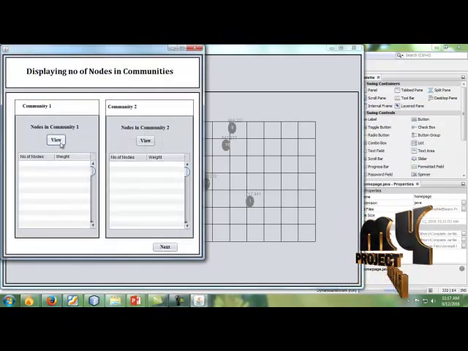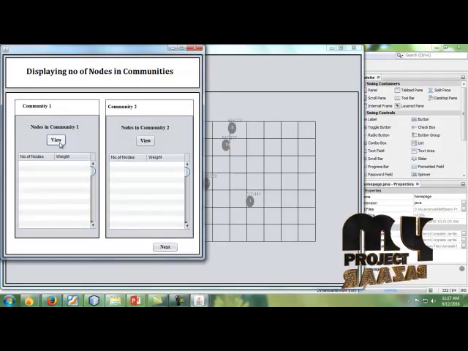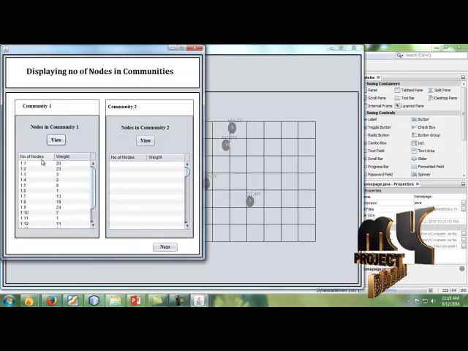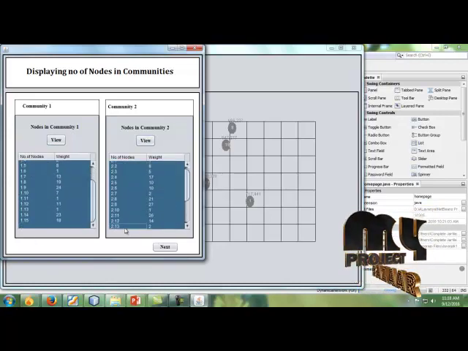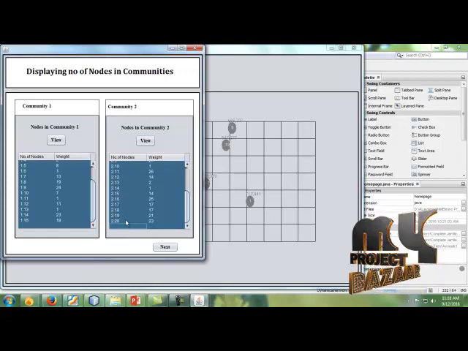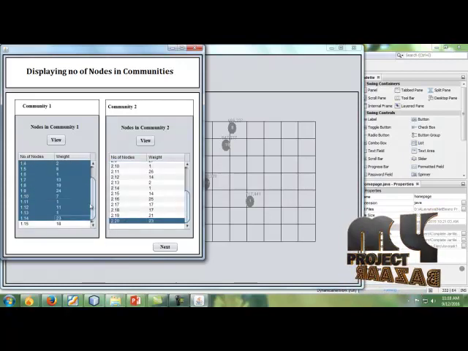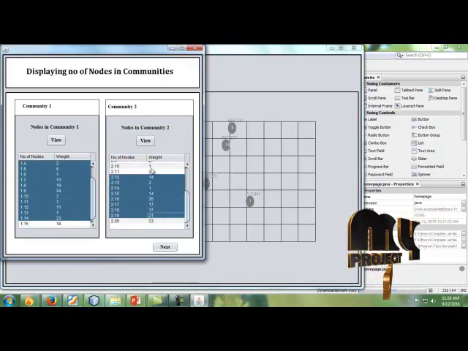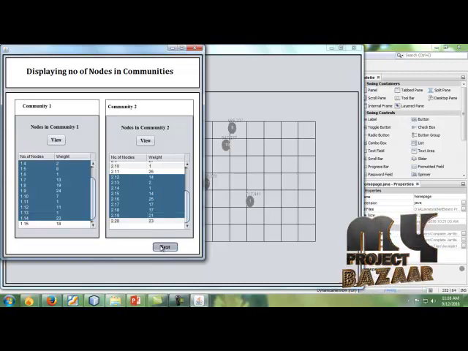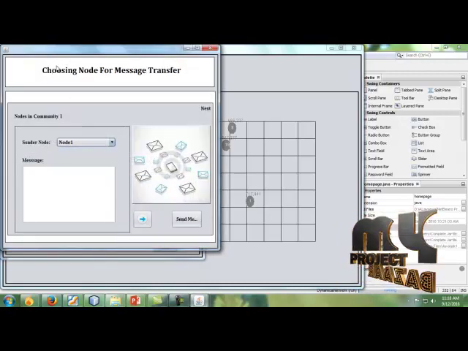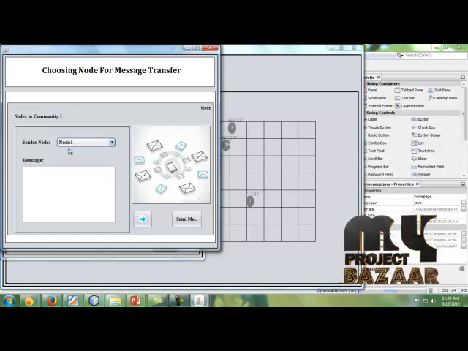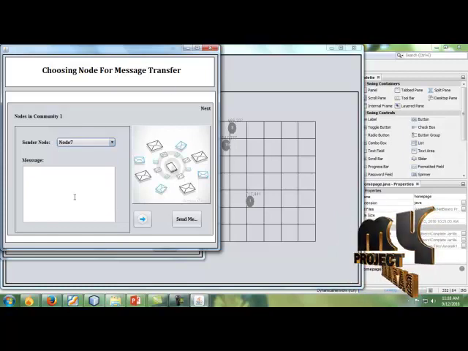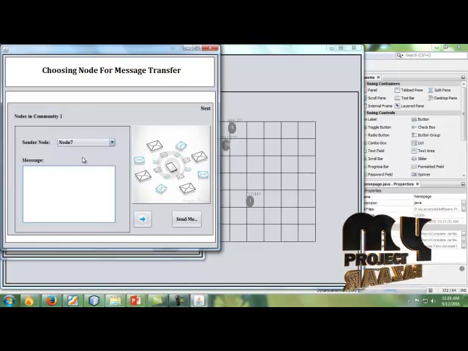After that, we have to generate the weights for each node. For community 1, we generated 15 nodes. For community 2, we generated 20. So the weight is calculated for each node in each community. Next, we are going to choose the node to transfer the message. For community 1, I am choosing node 7 and entering some messages.